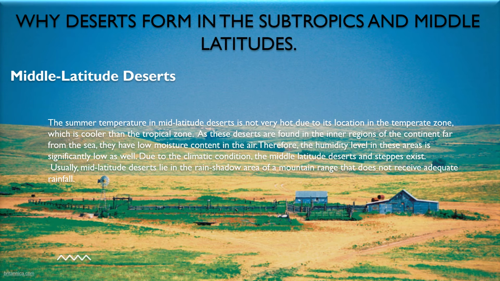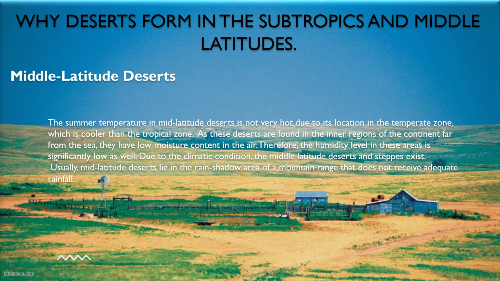Why deserts form in middle latitudes. The summer temperature in mid-latitude deserts is not very hot due to its location in the temperate zone, which is colder than the tropical zone. Middle latitude deserts and steppes exist because they are protected in the deep interiors of large land masses. They are inland basins that are located far from the ocean, the ultimate source of moisture for cloud formation and precipitation. The temperate region is also surrounded by tall mountains which block the winds that cause rain.